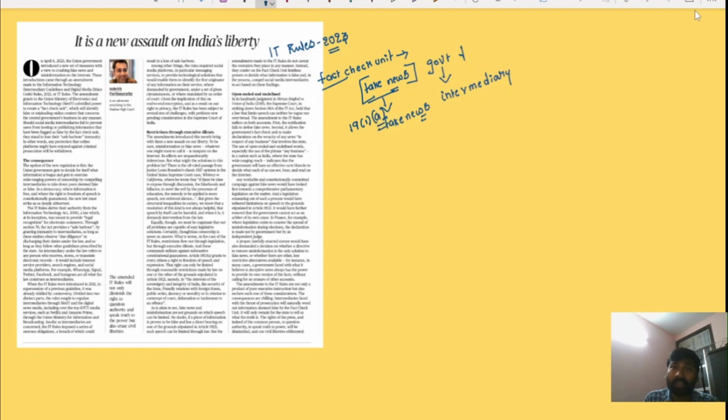Apart from that, the newly issued IT Rules Amendment 2023 is also an executive diktat, and it is not issued through legislation or passed through comprehensive legislation. Therefore, there is a huge scope for misuse of these provisions by the executive. So this article entirely discusses the arbitrariness of the IT rules 2023 and how they are violating Article 19(1)(a) of the Constitution and what needs to be done.